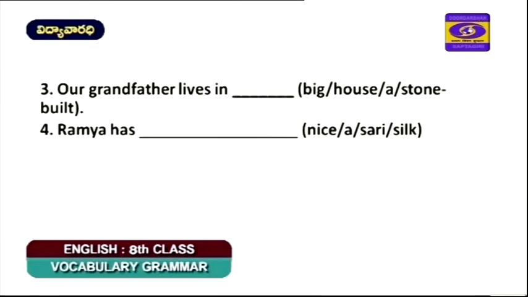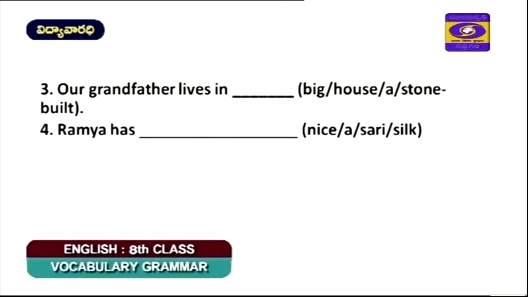This we have in our textbook, and we can work on them with the help of our friends. Our grandfather lives in dash, a big house or stone built. Ramya has dash nice sari silk. Okay, so we will go to the third one. Our grandfather lives in a, which is the key word, big house or stone built.